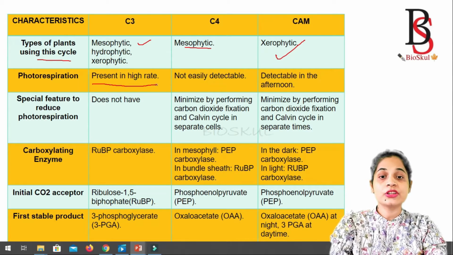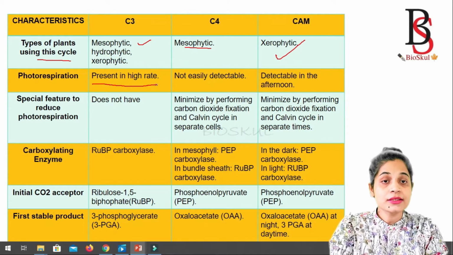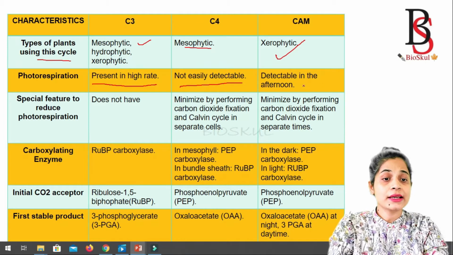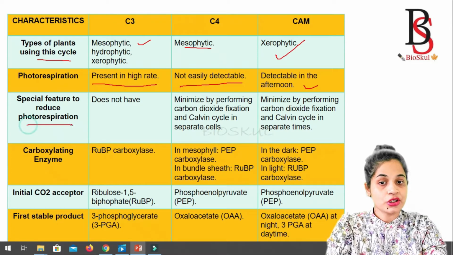Photorespiration. Photorespiration is found to be high in C3 plants, whereas it is not detectable in C4 plants, and in CAM plants it is detectable in the afternoon.